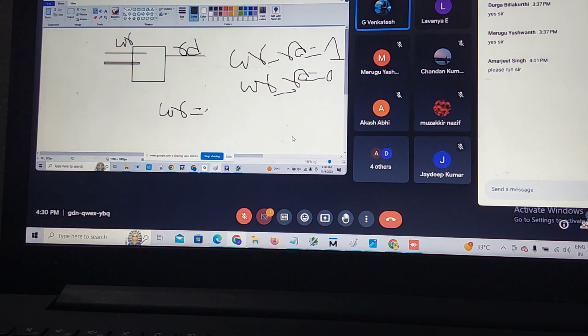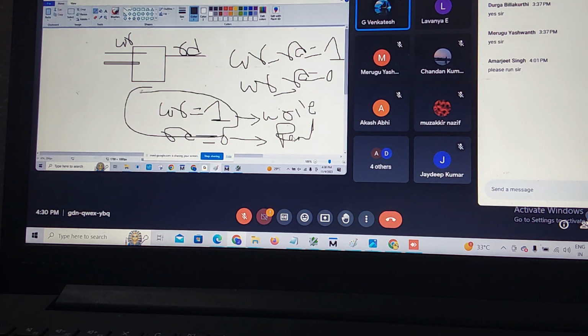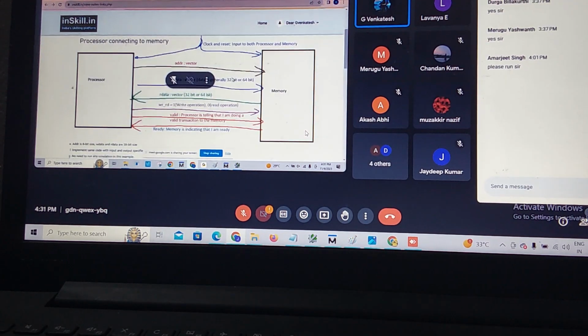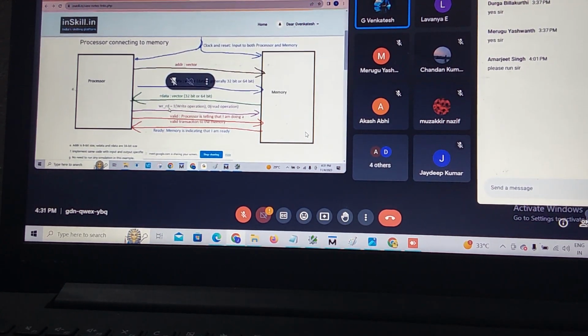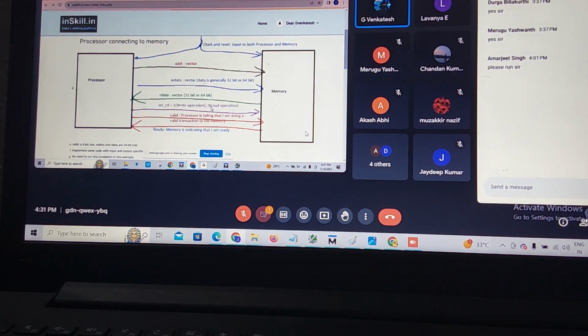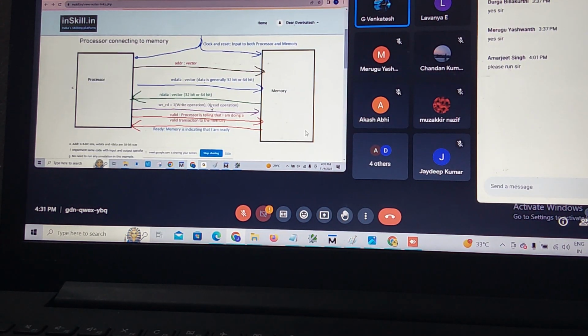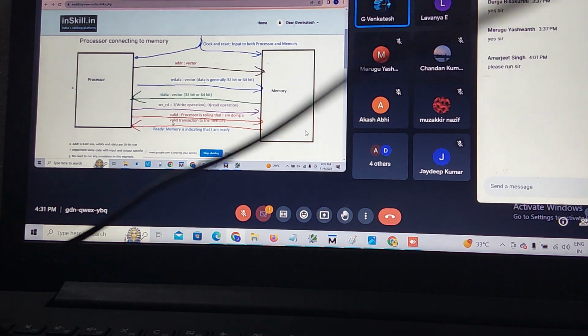Write is equal to 1: only the write operation will happen. Read is equal to 0: read operation. This is the reader, this is the writer. Based on these two lines, I kept only one line. Sir also did only this. Instead of two lines, sir kept write equal to 1 means write operation, 0 means read operation. That is user defined, not mandatory. I am telling you about valid and ready signals.